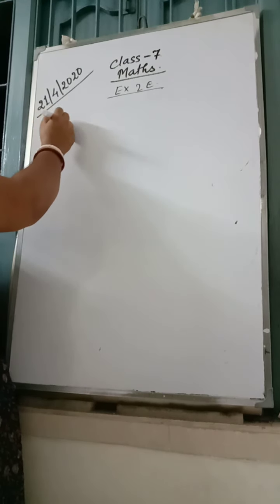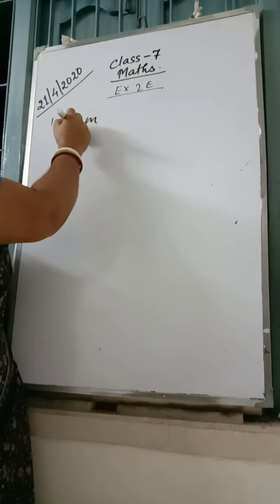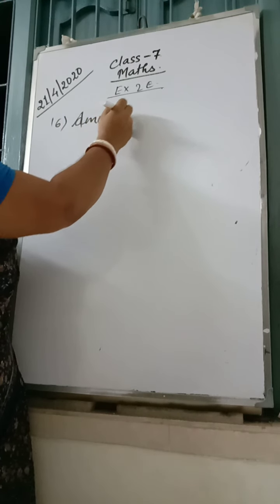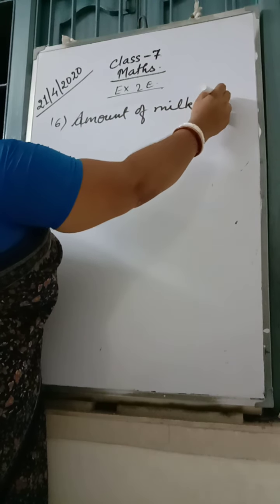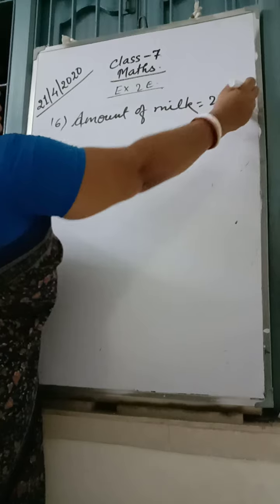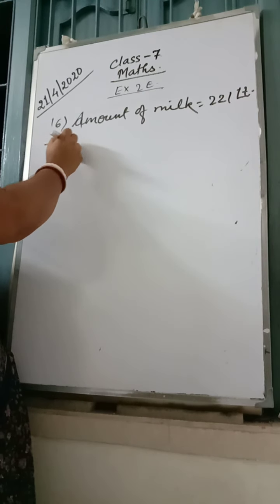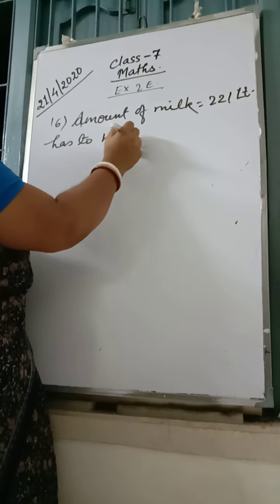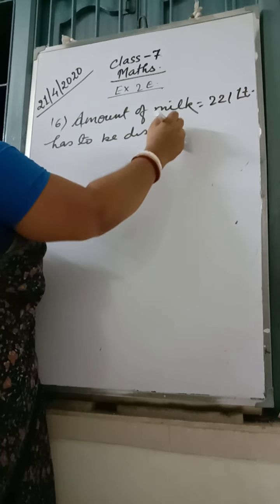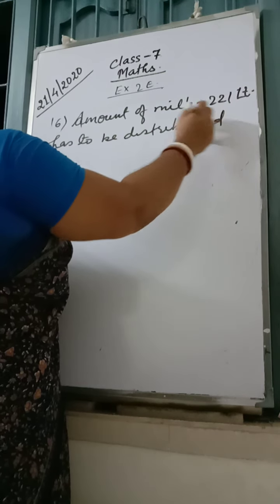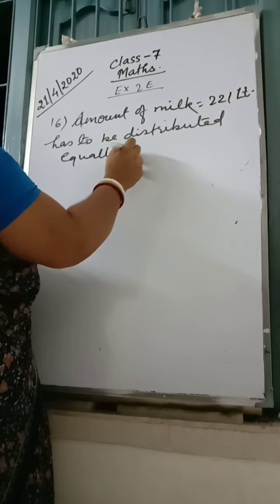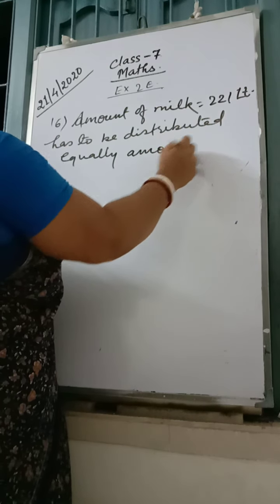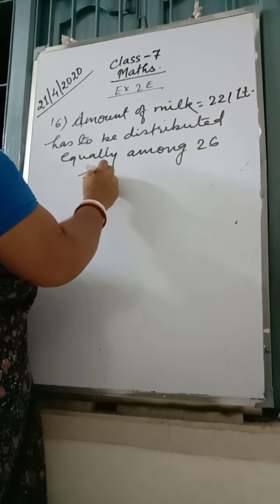Amount of milk we have, number 16, amount of milk is 221 liters, has to be distributed equally among 26 families.